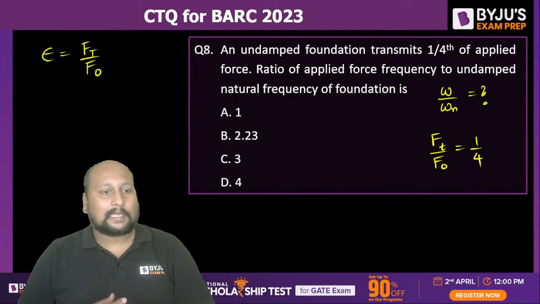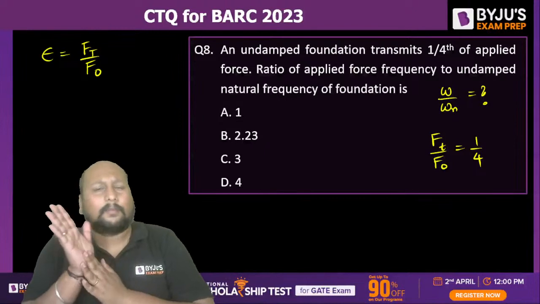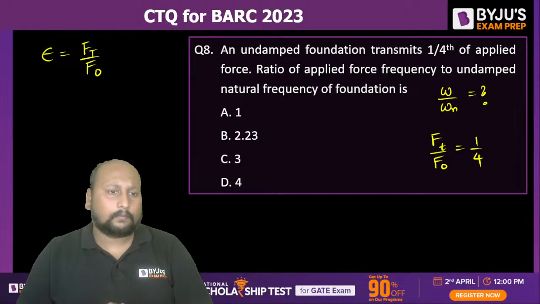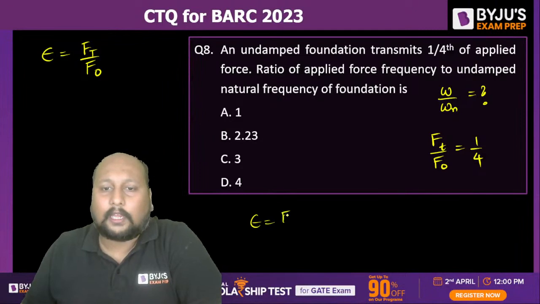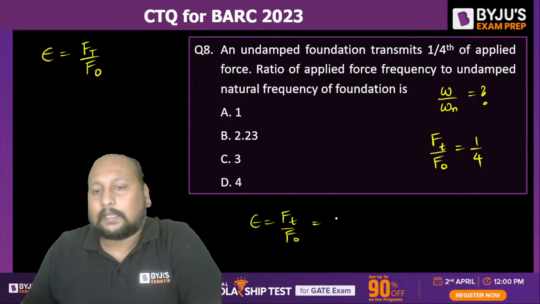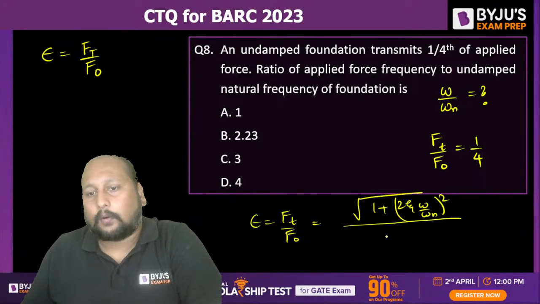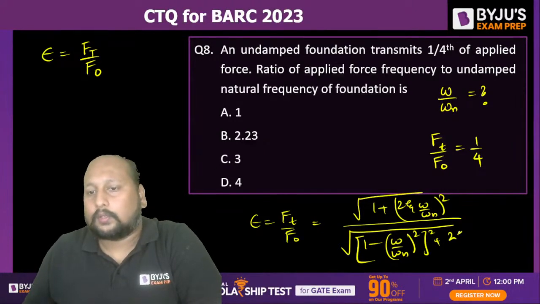Fine, is this clear? So Ft by Fo they have given, but here they have not mentioned anything about the zeta. How can we get that zeta value? We know that E is equal to Ft by Fo, that is equal to under root of 1 plus (2 zeta omega by omega n) whole square upon under root of (1 minus (omega by omega n) whole square) whole square plus (2 zeta omega by omega n) whole square, right?